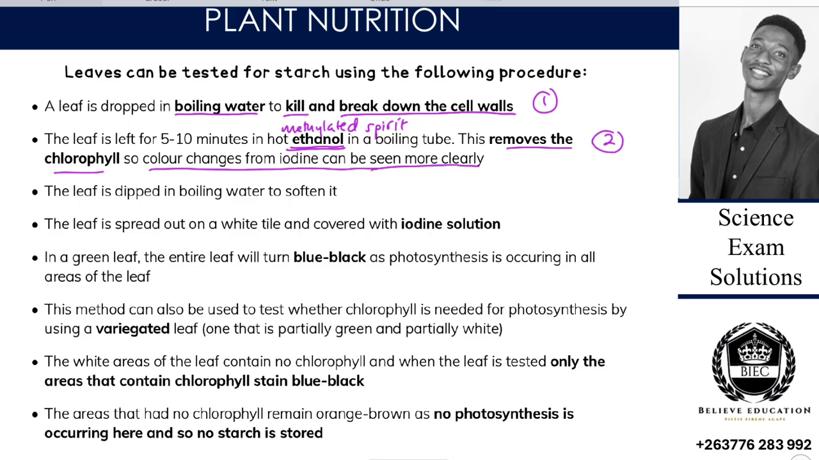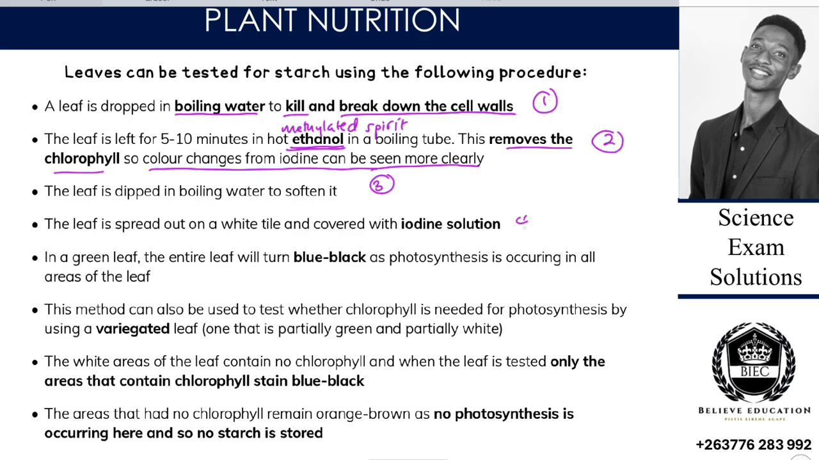The third stage is that the leaf is dipped in boiling water so that we can soften it. After we have boiled it in ethanol, we then boil it in water so that we can soften it, such that when we apply our solutions the leaf is not hard and dry but soft, so we can apply them easily.